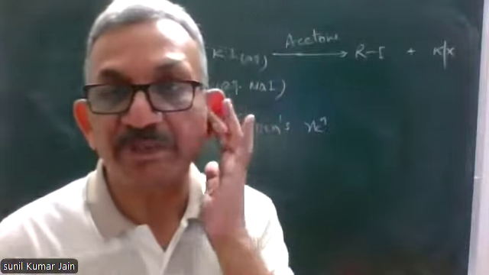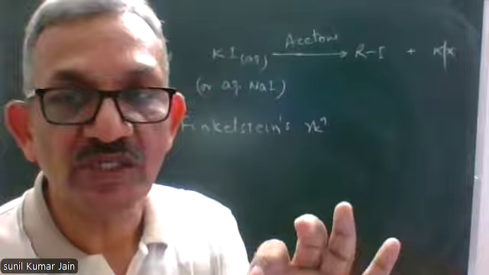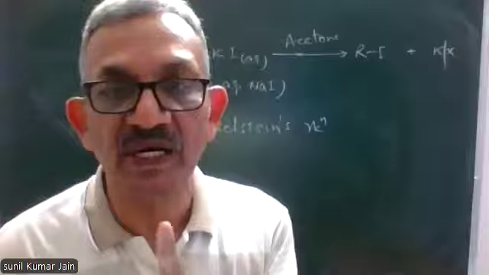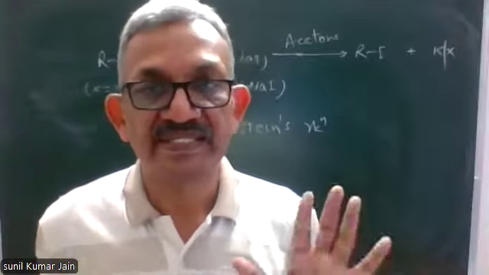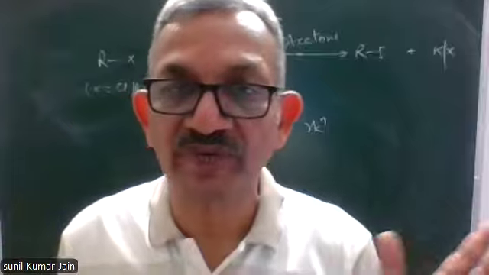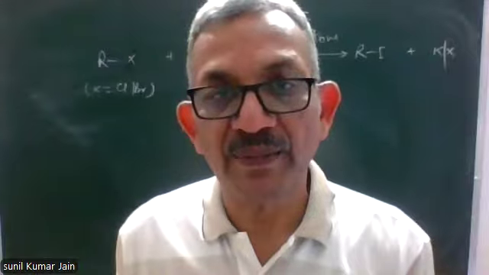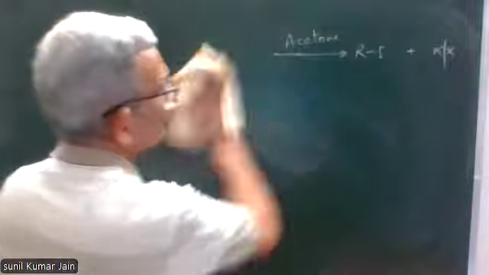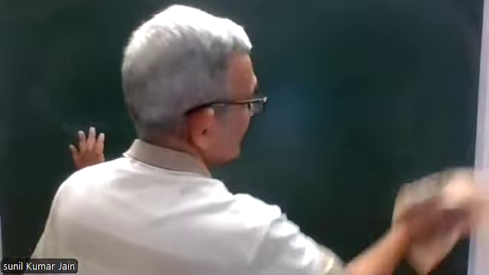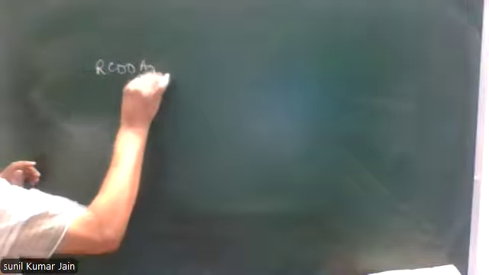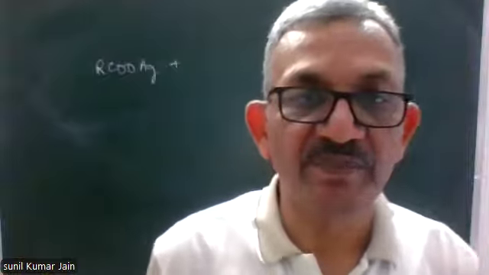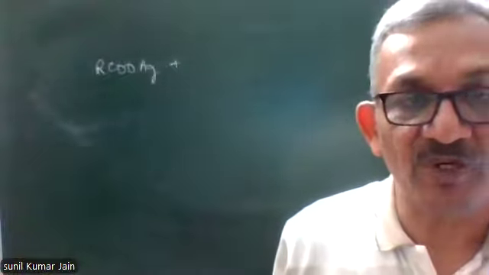Second method is preparation of bromoalkanes from silver or sodium carboxylates. Silver carboxylate means silver salt of carboxylic acid. Sodium carboxylate means sodium salt of carboxylic acid. RCOOAg is silver carboxylate. Similarly, RCOONa is sodium carboxylate.